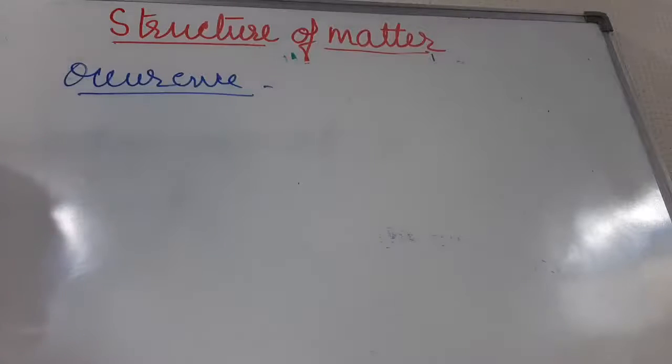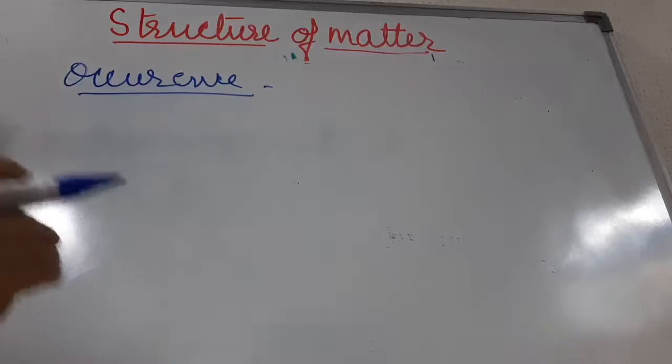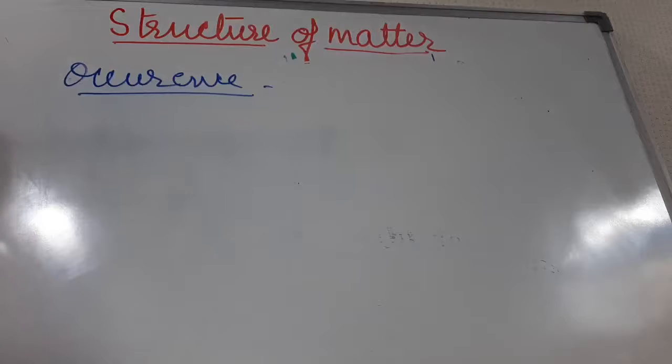These elements are therefore not found in the free state in nature. They only occur in the combined form as compounds.